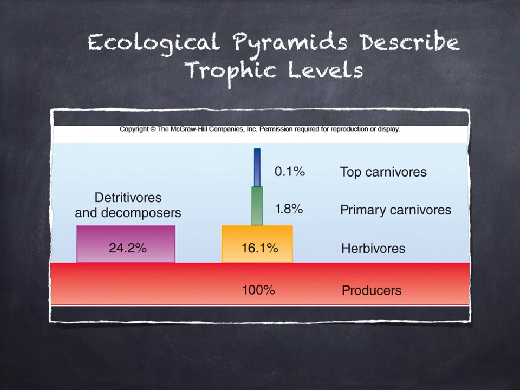When herbivores feed on the producers, they transfer energy into the herbivore trophic level. But in this example, only 16.1% of the energy makes it to the herbivore level, 1.8% to the primary carnivore level, and 0.1% to the top carnivore in the system. So the question is, why does energy get lost as it moves from one trophic level to the next? Any ideas? Well, let's look at the next slide and see if we can figure it out.